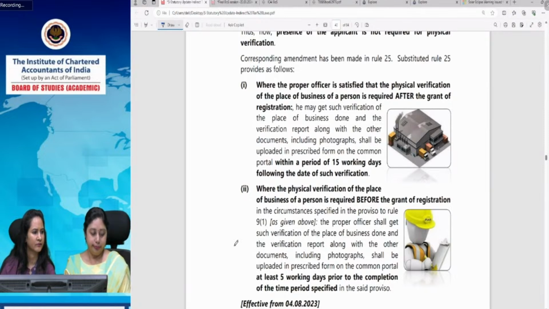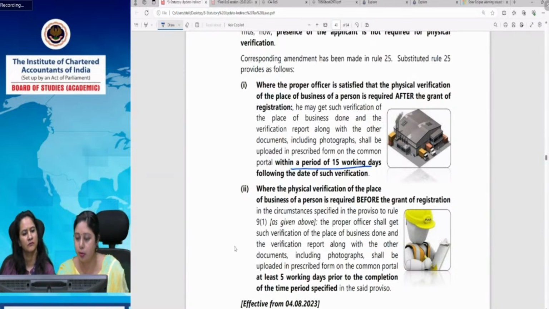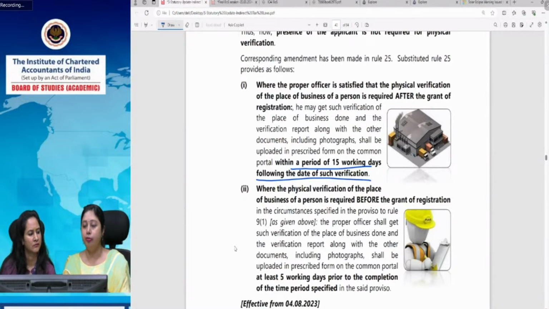So, Rule 25 has changed. Now, what exact change is there? There was a provision that in case a person applies for registration, and the proper officer is satisfied that after physical verification everything is in place, he conducts physical verification and issues the verification report within 14 days from the date of such verification. This was the earlier procedure also. Where the proper officer is satisfied that the verification can be done after grant of the registration.